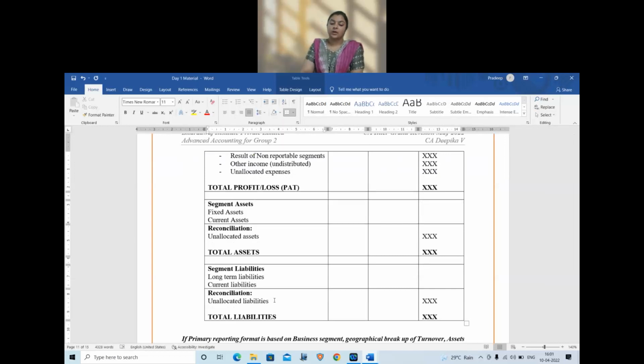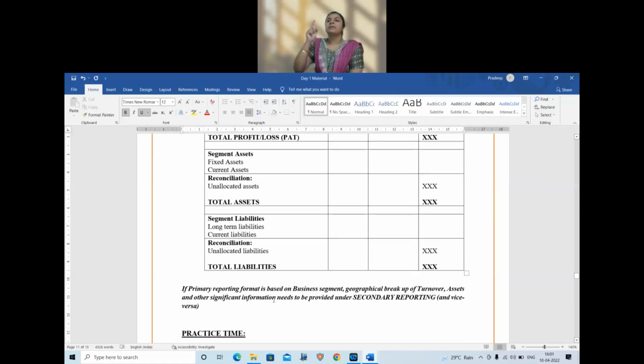Now, major rule, so we had 2 types of segmentation, business and geographical. If primarily you are doing business segmentation, then secondary information, which means additional information, should be based on geographical segment and vice versa. So if primary reporting format is based on business segment, geographical breakup of turnover, assets and other information needs to be provided under secondary reporting format.